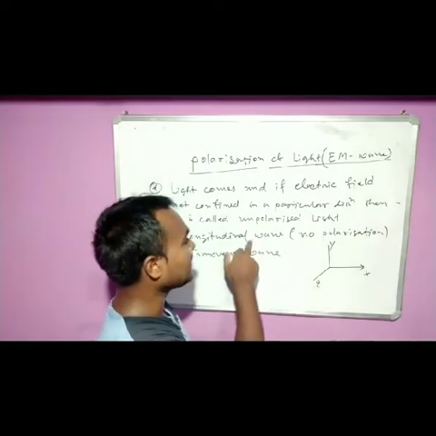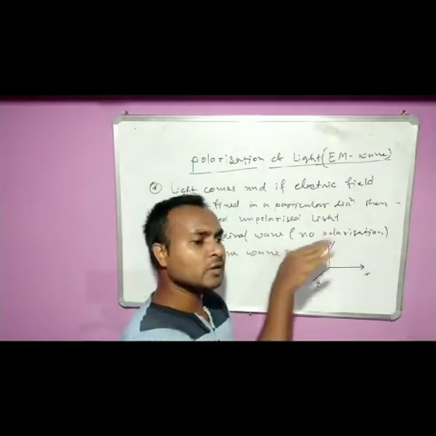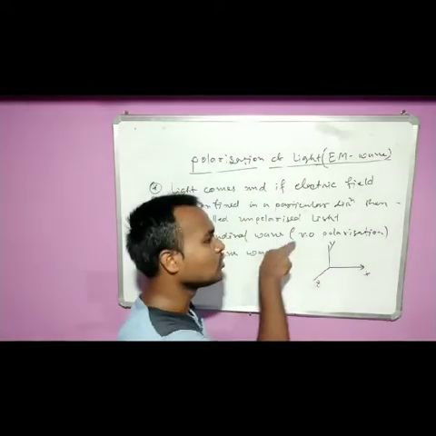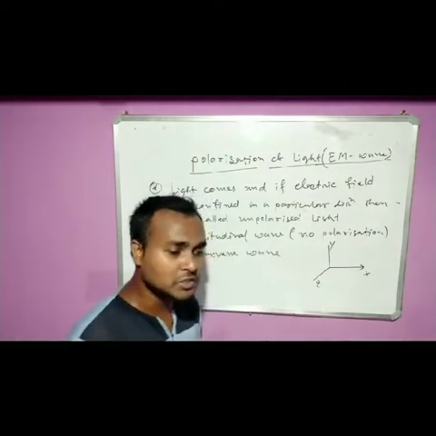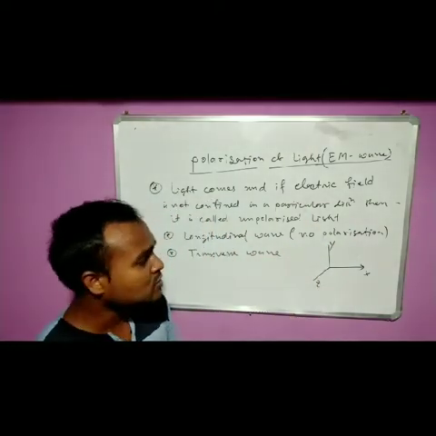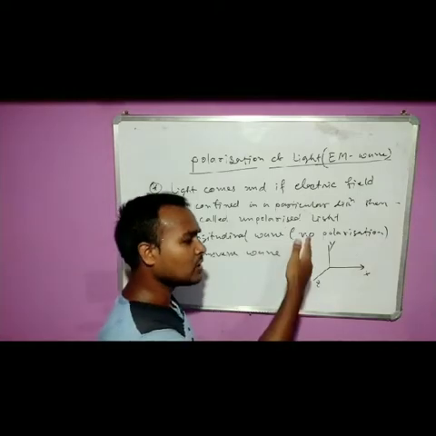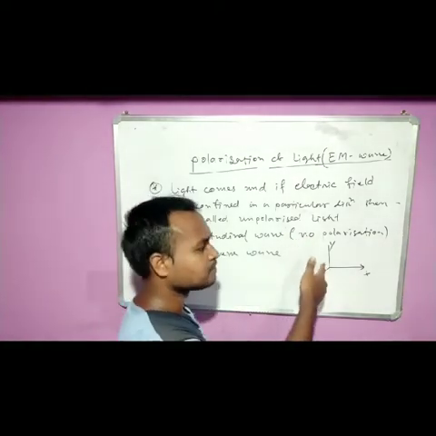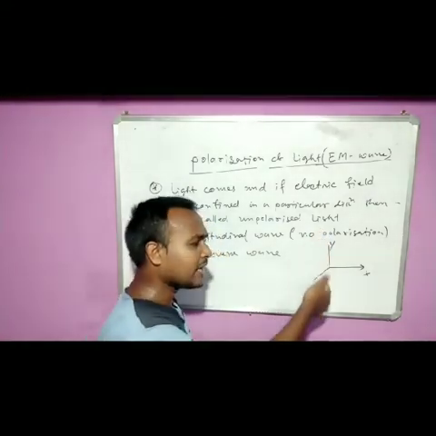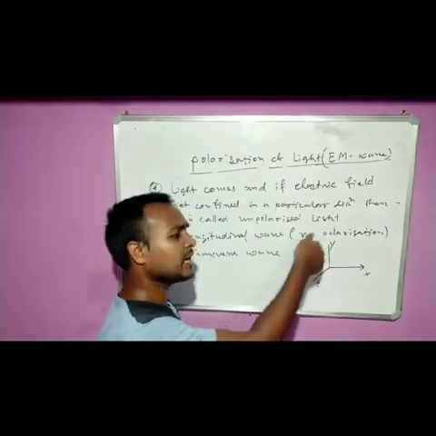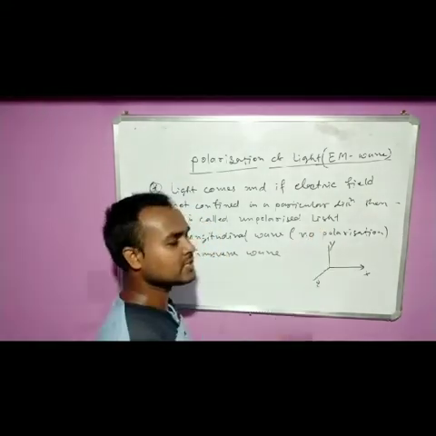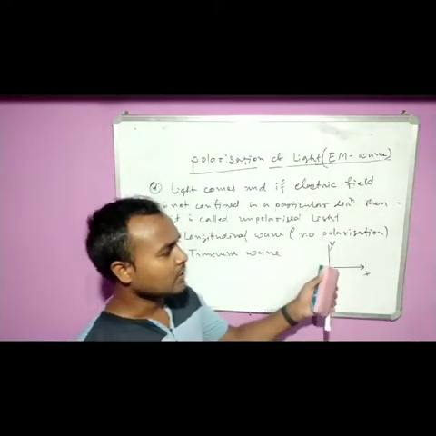But in longitudinal wave only one orientation is possible, so there is no need to polarize the longitudinal wave. But in transverse wave the particle oscillation can be in the y direction or z direction or any other direction in the yz plane. So that is a transverse wave.